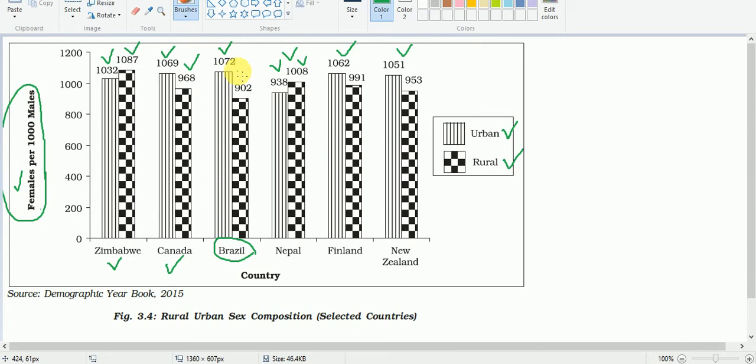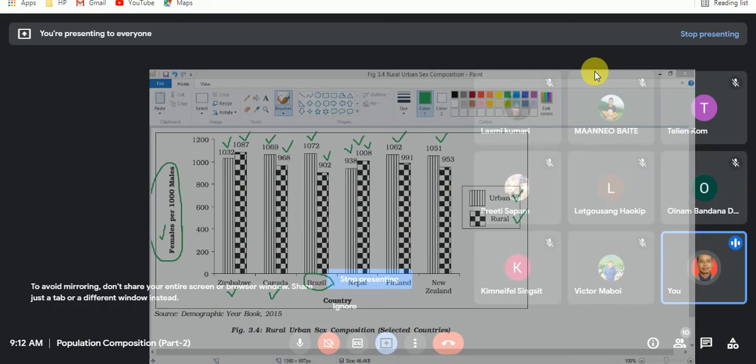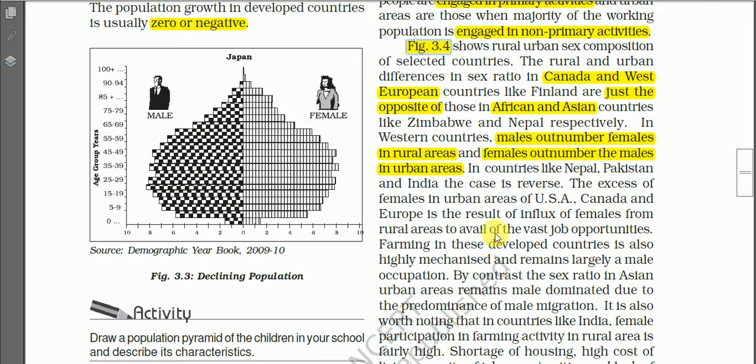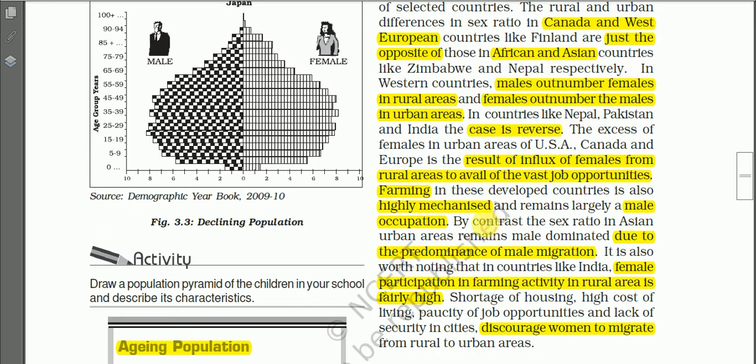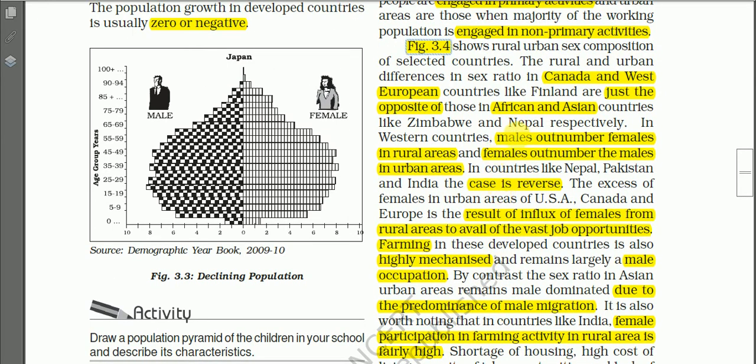See here in Brazil, the sex ratio is 1072 females per 1000 males in the urban areas, whereas in the rural areas it is 902 females per 1000 males. That means there is less number of females in the rural areas, and there is excess number of females in the urban areas in Brazil. So this is about the diagram. Any question, boys and girls? No, sir.